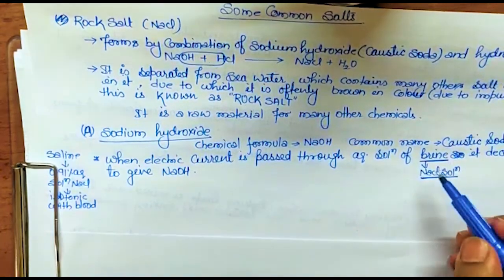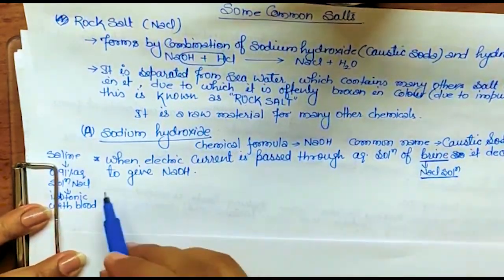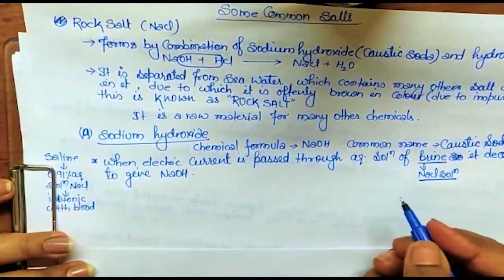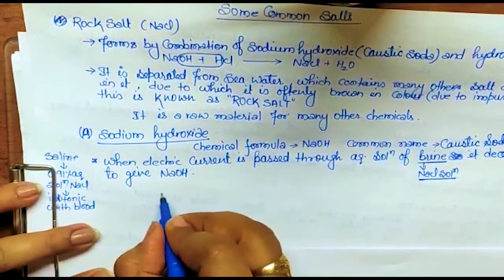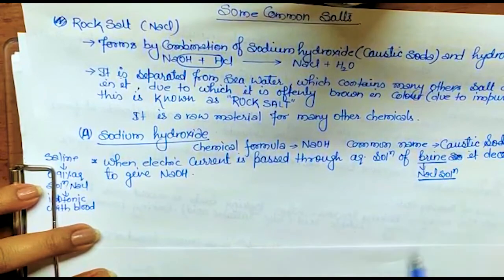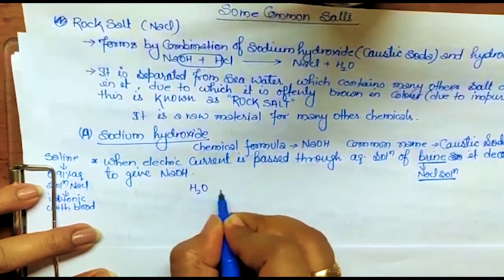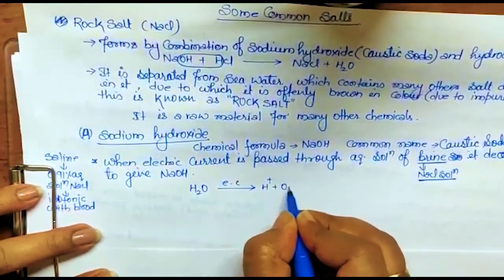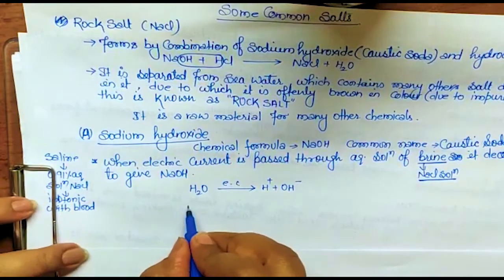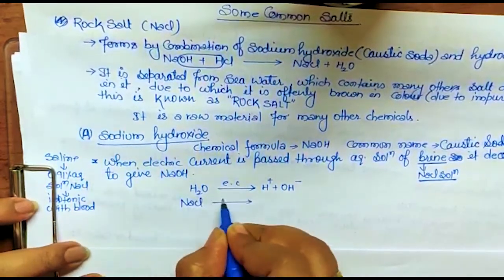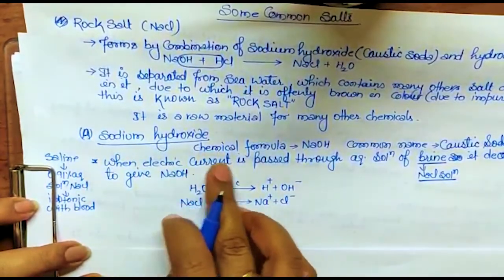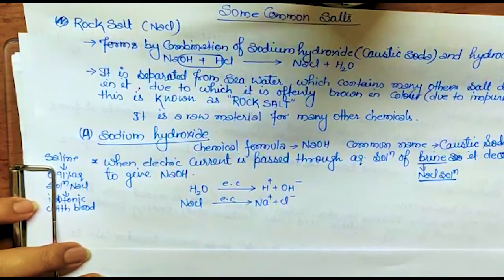Okay. So aqueous solution of brine NaCl decomposes to give NaOH. This reaction is not given in your NCERT, but I want to explain it. So this NaCl aqueous solution I am using. What will happen? The water will split whenever the electric current passes through it. It will split into H plus and OH minus. Now NaCl will also split into Na plus and Cl minus. So whenever we pass this electric current, this is not a simple reaction. It is always in the form of an electrochemical cell.